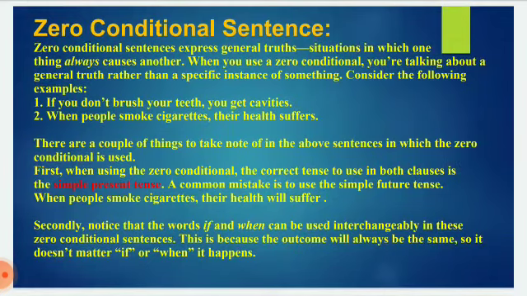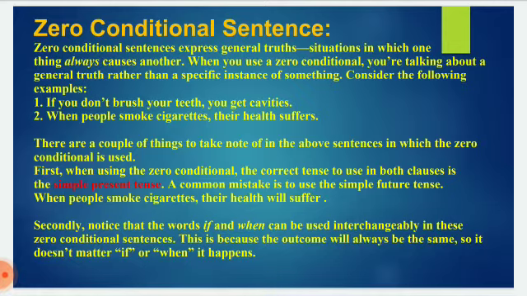Zero conditional sentences. Zero conditional sentences express general truths, situations in which one thing always causes another. When you use a zero conditional, you are talking about a general truth rather than a specific instance of something. Consider the following examples. Number 1, if you don't brush your teeth, you get cavities. Number 2, when people smoke cigarettes, their health suffers.